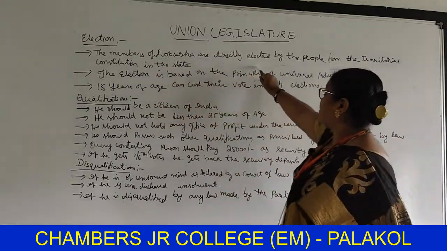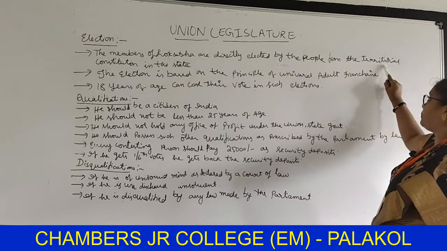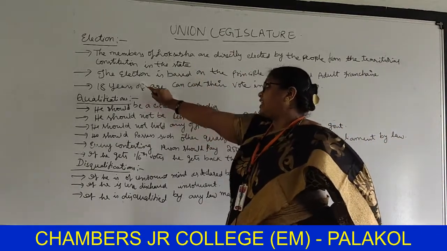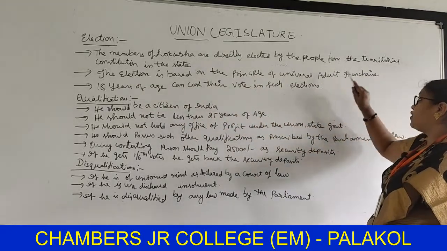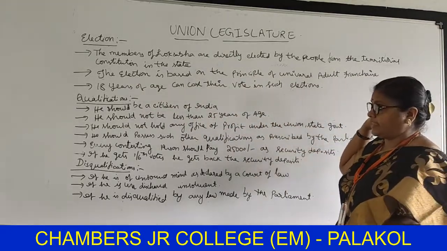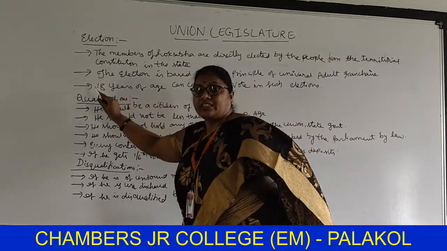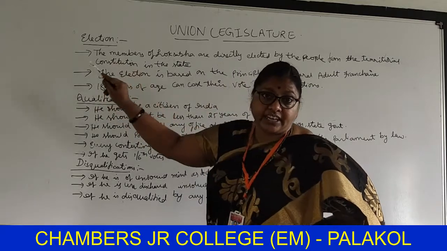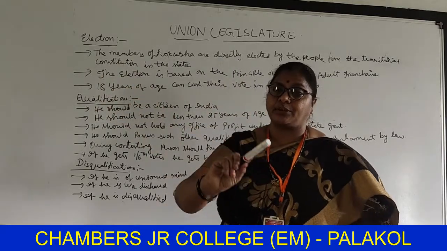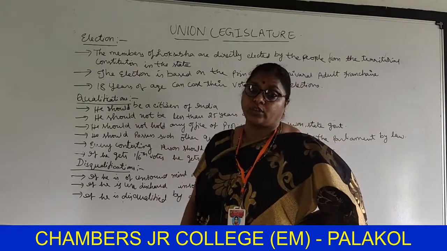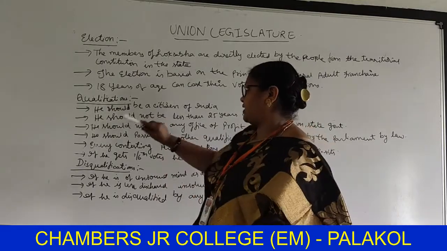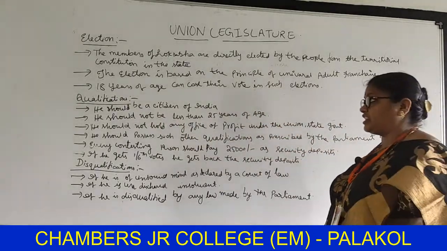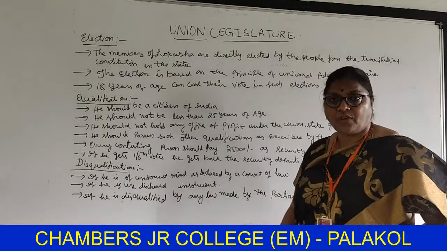Next, qualifications. Once again, see the elections. The members of Lok Sabha are directly elected by the people from the territorial constituencies in the states. Second, the elections are based on the principle of universal adult franchise. What is universal adult franchise? Persons who attain 18 years of age can cast their vote without any discrimination. That is known as universal adult franchise. This is the election process of Lok Sabha.